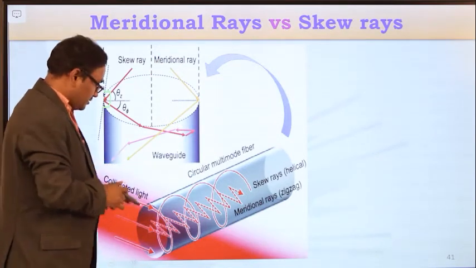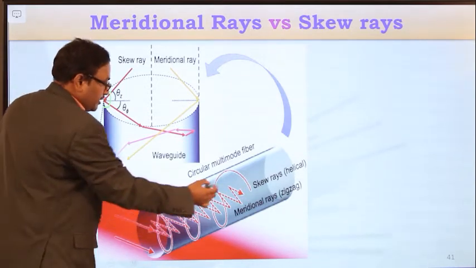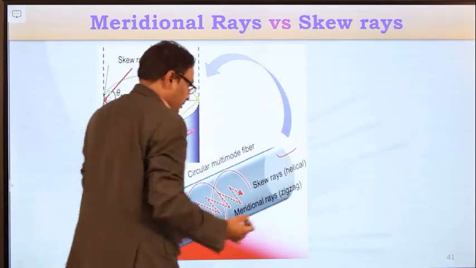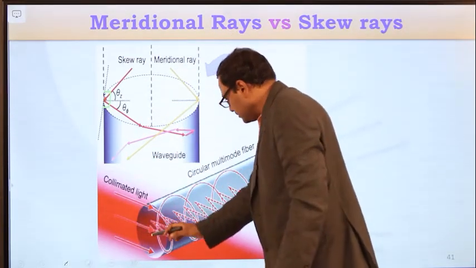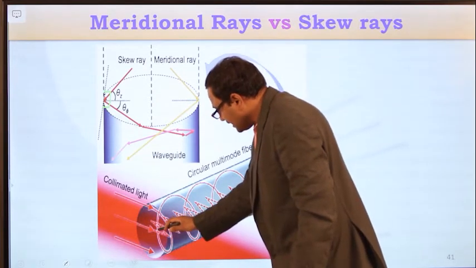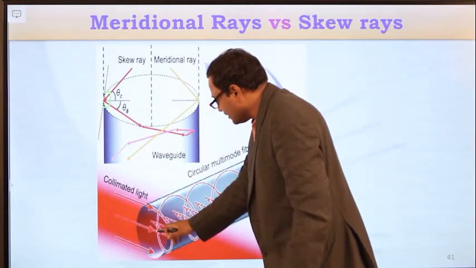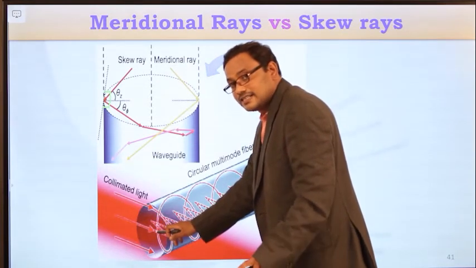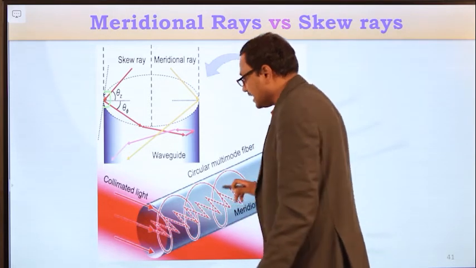Now look at this fiber. If you draw the fiber axis, and the light ray enters exactly at the center, then that light ray is the meridional light ray. That meridional light ray follows the zigzag path.